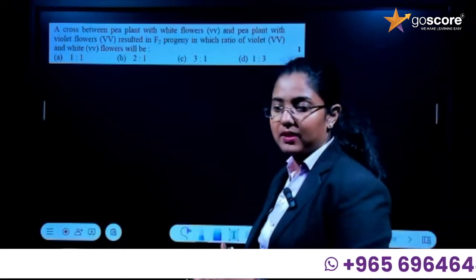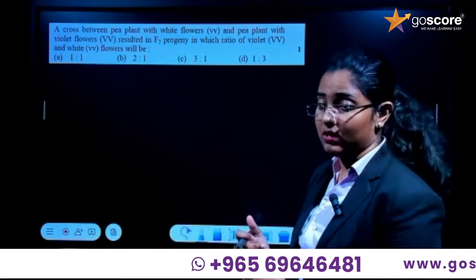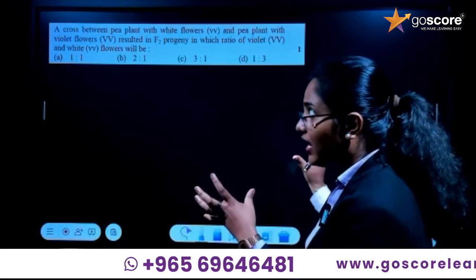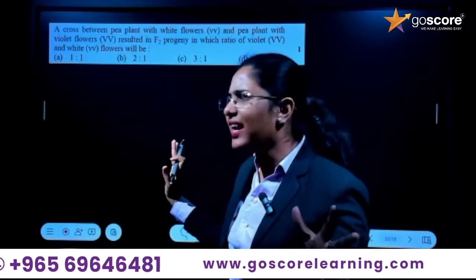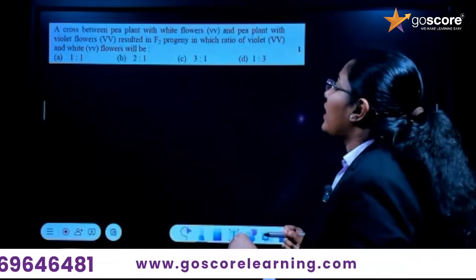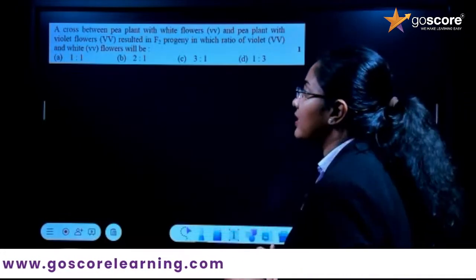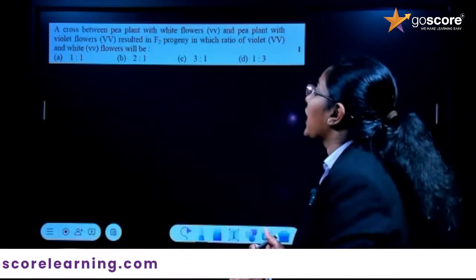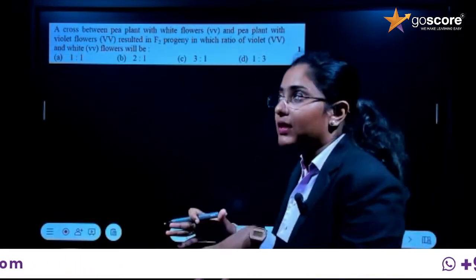So this is also another important question. Which chapter is this question from? From that, you got that it is from heredity only. So you can say a cross between pea plants. Just before, we have listened about the cross of the pea plant, where the character taken was the height of the plant.